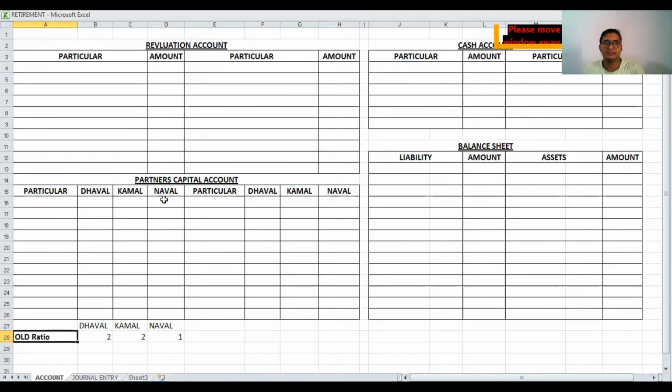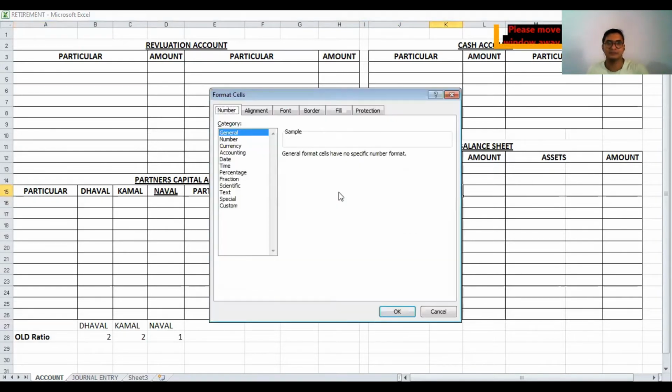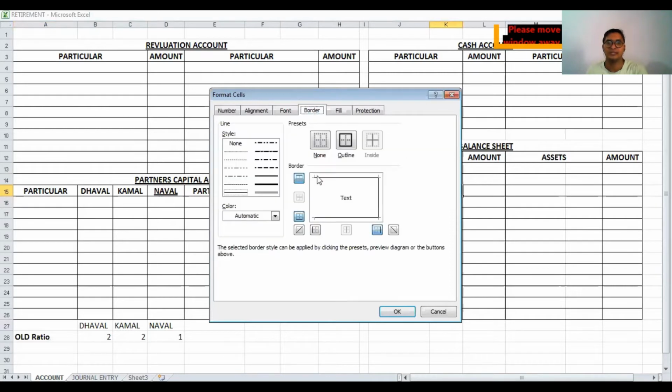Naval retired. Here, Naval is retired from the partnership firm. So I have highlighted Naval. Now, in the new balance sheet, after retirement, capital is of only Dhaval and Kamal because Naval retired. So in the new balance sheet, it is only for Dhaval and Kamal.